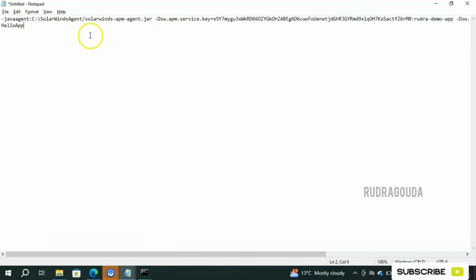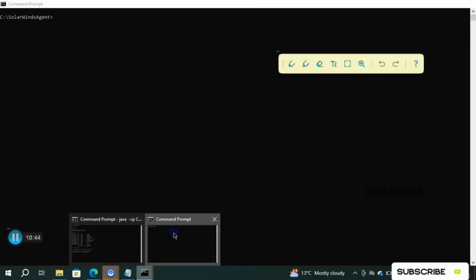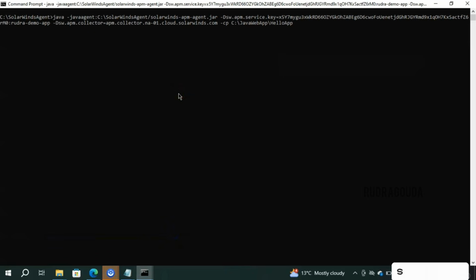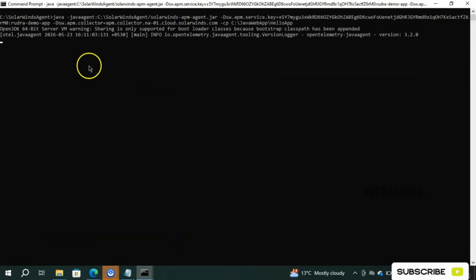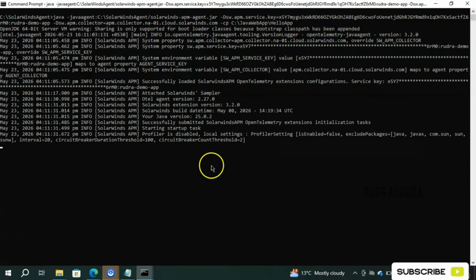So now I'll copy this one and run. Before that, here we need to add the keyword Java, right? I just copied it and I'll run now. Paste, click on enter. Okay, now it started working as expected. So now if you go back to the SolarWinds portal, you will be able to see the information.